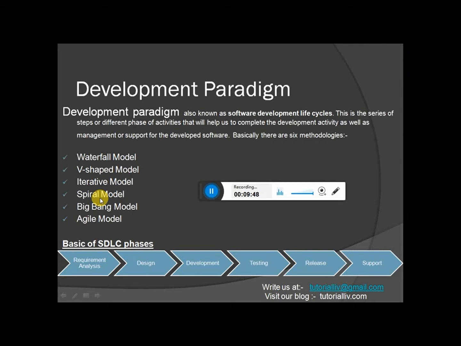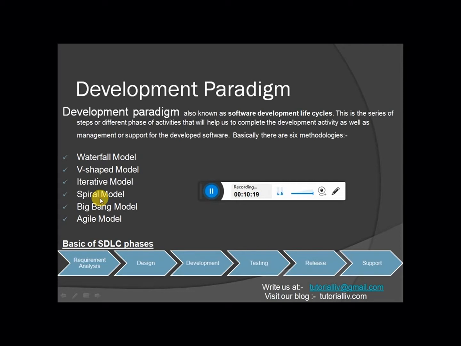There are some basic common steps in all these paradigms. We first do requirement analysis, then we do the design, in which we define the functional design diagram, low level diagram, and high level diagram. All these come under design. Then we start coding and development. Once development ends, we start unit testing. We do black box testing, testing by a testing team, and automation testing. All these we perform under the testing phase.